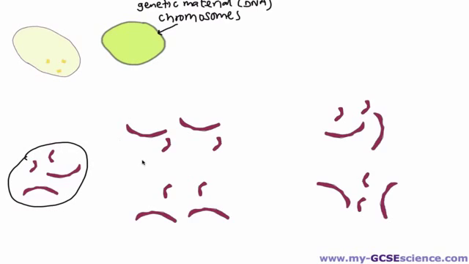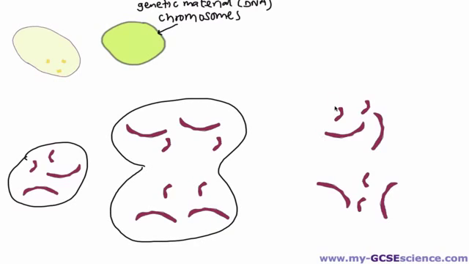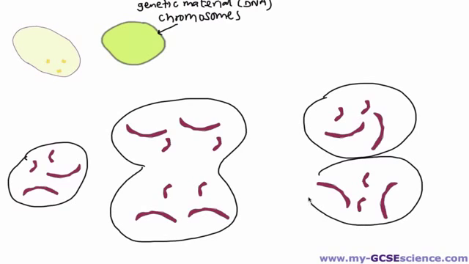Here the nucleus will start to split into two, and here we now have two completely separate nucleuses or nuclei, and if I was then to put the rest of the cell all back in place, that's what you would see. So each new cell has a full set of the chromosomes that we originally started off with.